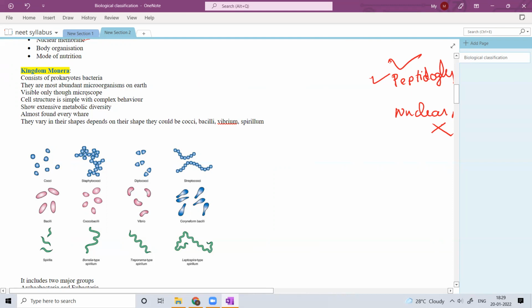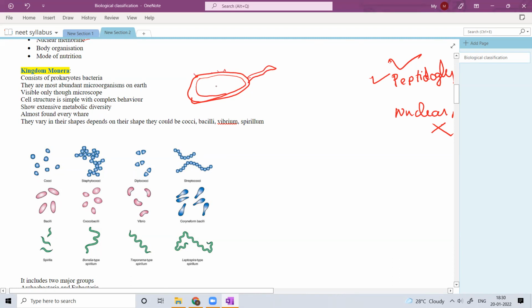So the cell structure is simple, but their behavior is complex. Their cell structure is very simple. They might have some cell wall, one plasma membrane, and if present, flagella, one flagellum, and some pili. Very simple.